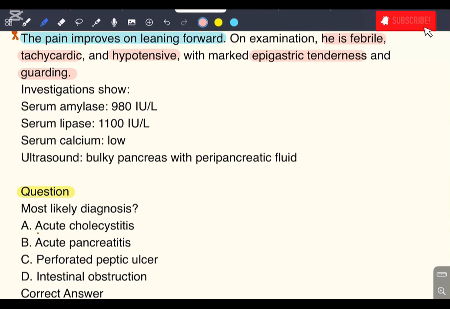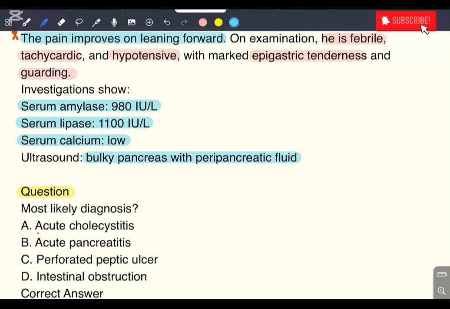We found that the serum amylase is elevated, more than 3 times the normal value. Serum lipase is also elevated and serum calcium is low. We also did an ultrasound, and that showed a bulky pancreas with peri-pancreatic fluid. That edema has occurred around the abnormal areas.